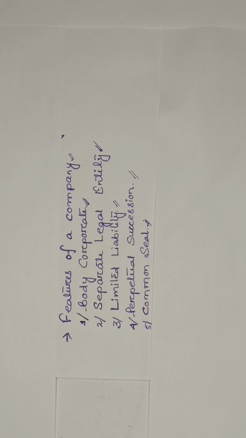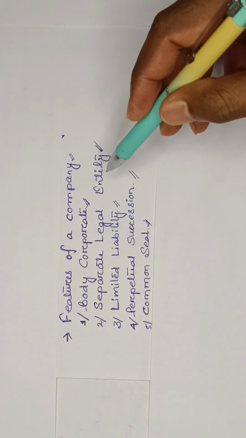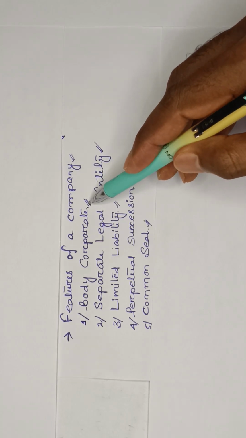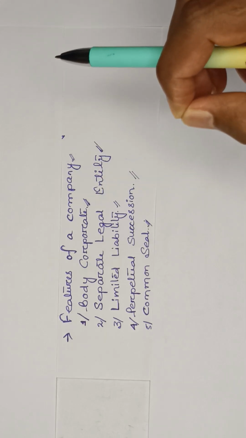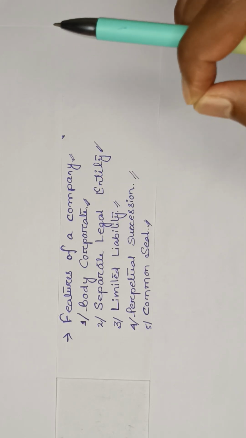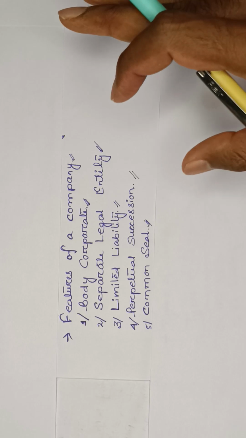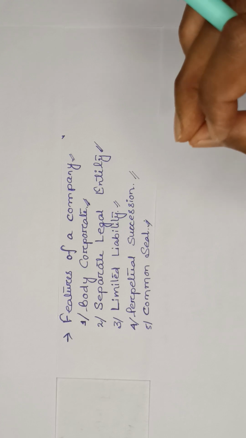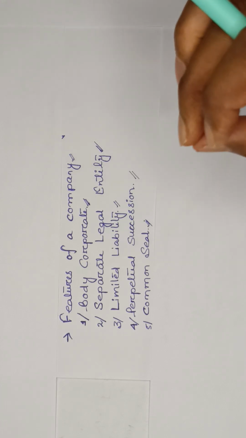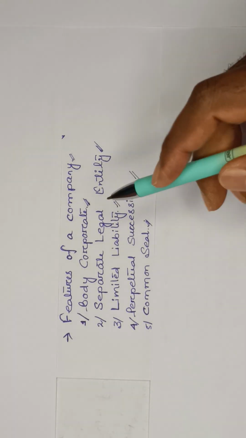Having discussed the meaning of company, let's see what are the features of a company. There are different features, but primarily I have mentioned some of them, like body corporate. Previously, as I told, a company is an artificial person. A company is formed according to the provisions of the Companies Act 2013 or the law enforced from time to time. In India, companies are formed and registered under the companies law, except for some business organizations like banking and insurance companies, for which we have a separate law.